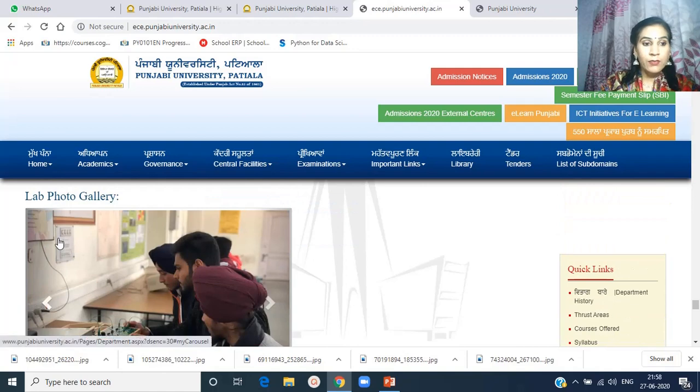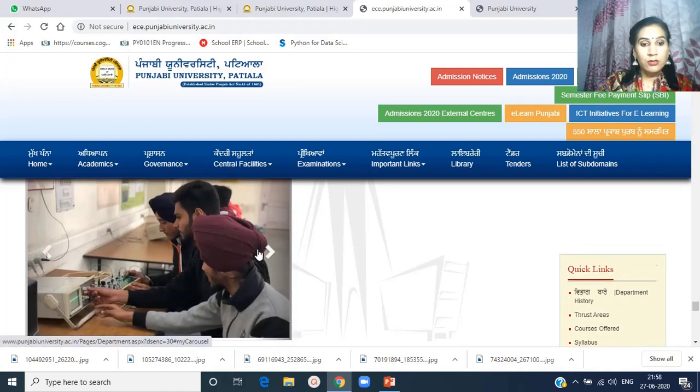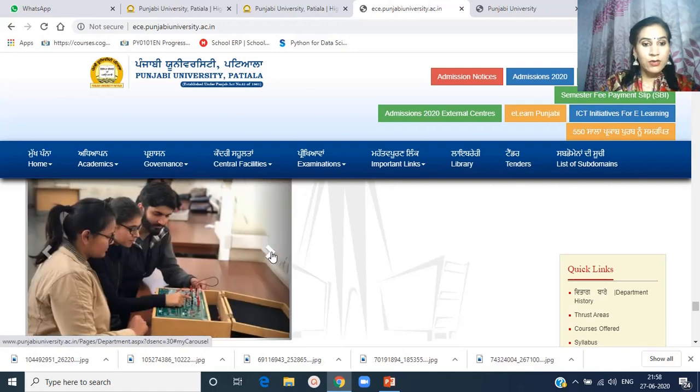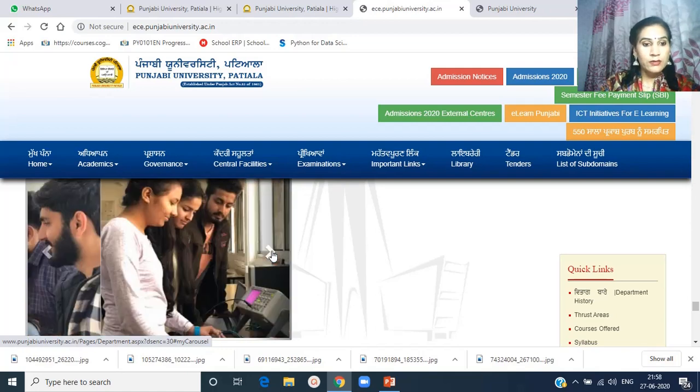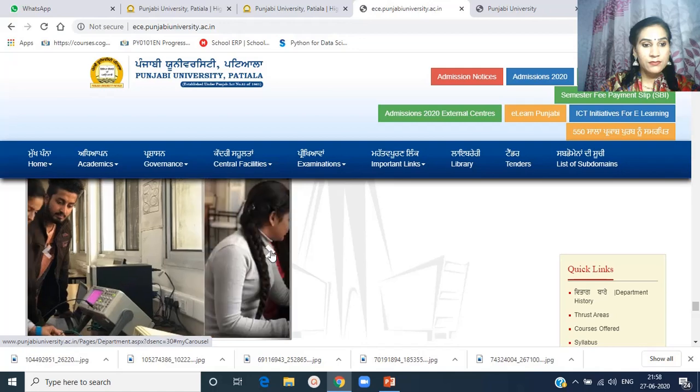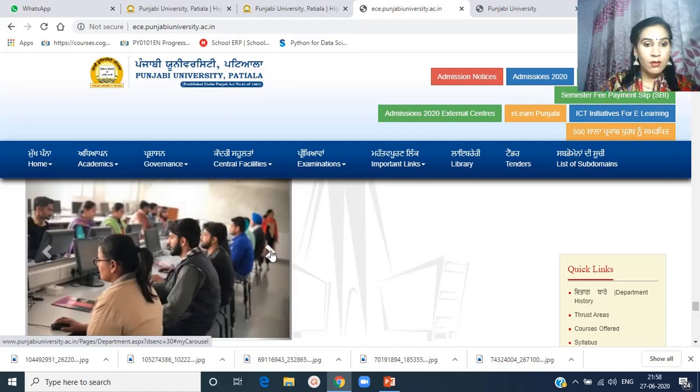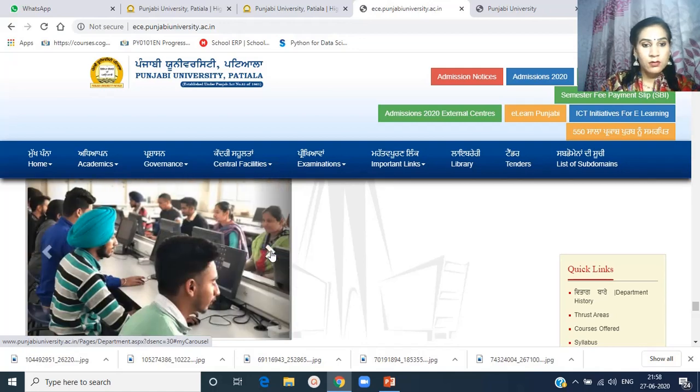This is the photo gallery in which the students are working in different labs. They are working on the kits, and they are enjoying their work on the equipment. These are some glimpses of the labs when the students are performing their lab work.